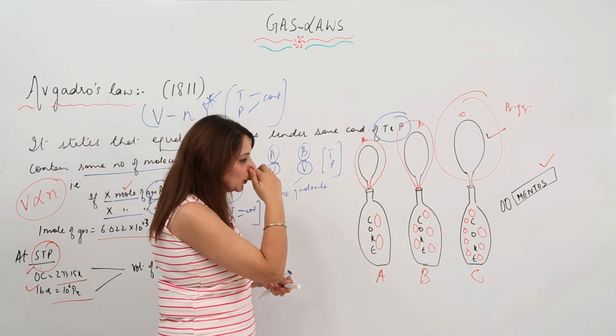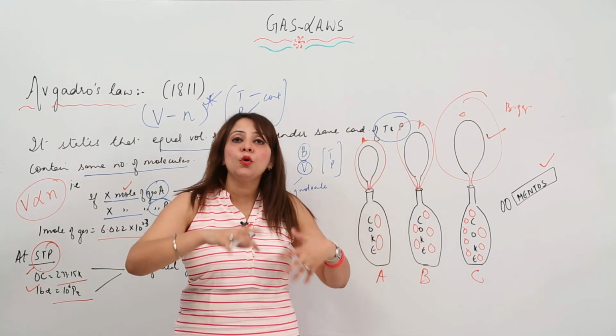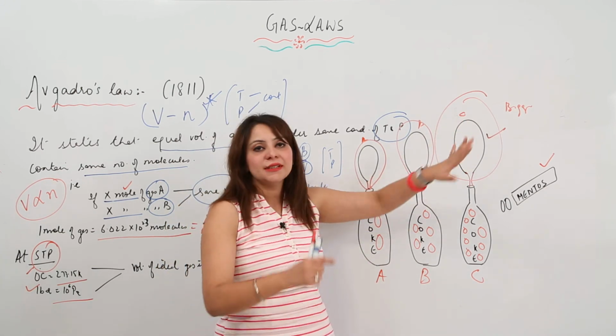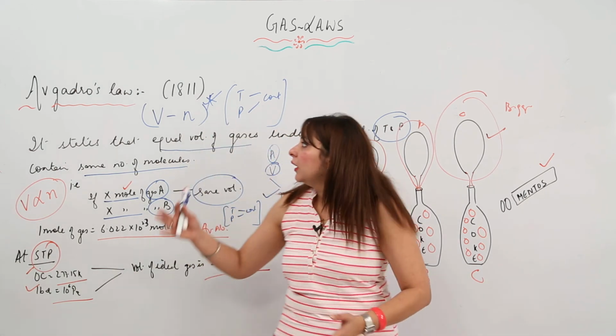So this shows that when you have more moles, that means there is more gas, that means there is more volume, which is why the balloons get bigger in size. So this is Avogadro's law.